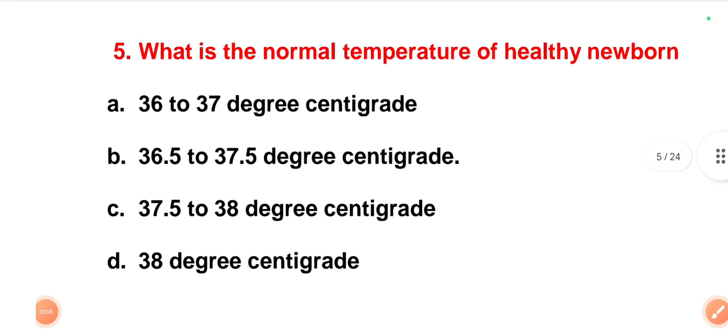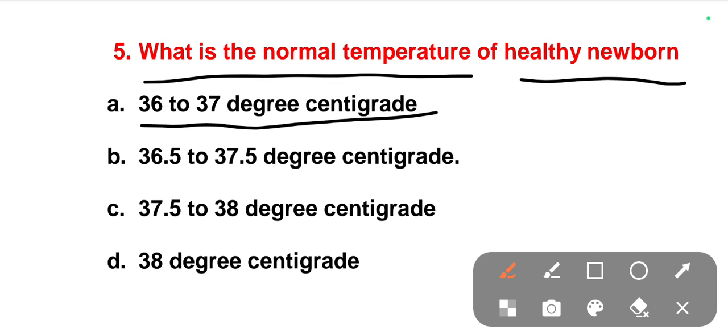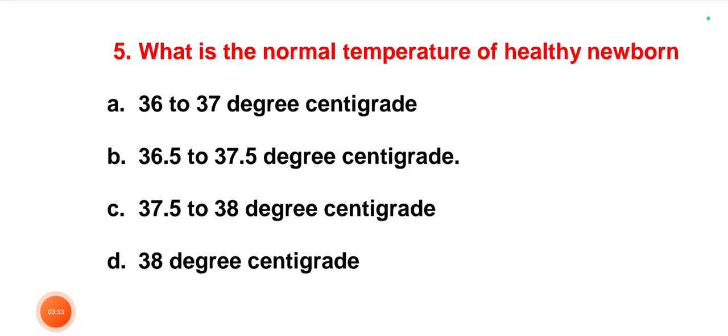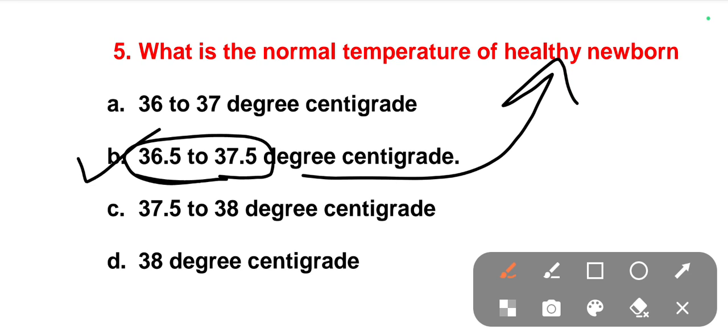The next one is: what is the normal temperature of a healthy newborn? Options are 36 to 37 degrees centigrade, 36.5 to 37.5 degrees centigrade, 37.5 to 38 degrees centigrade, 38 degrees centigrade. The right option is option B, that is 36.5 to 37.5 degrees centigrade for the healthy newborn baby.